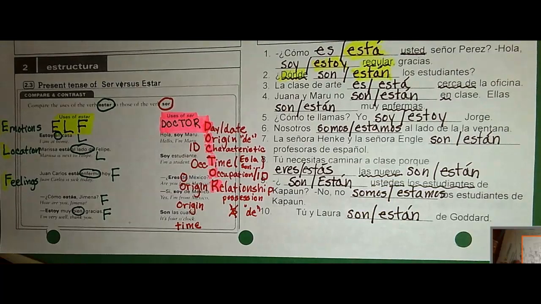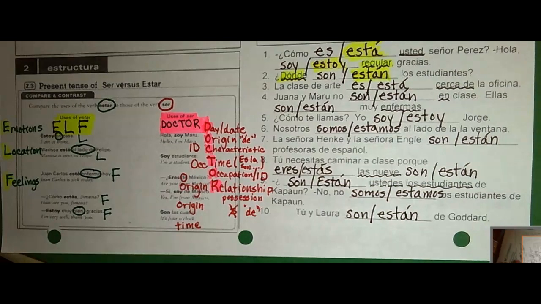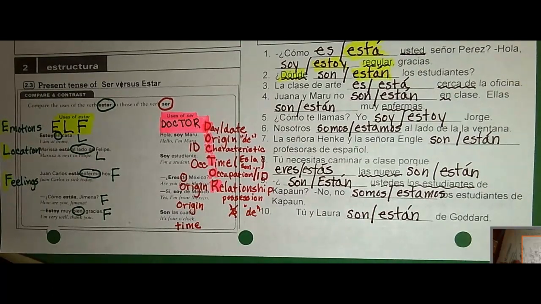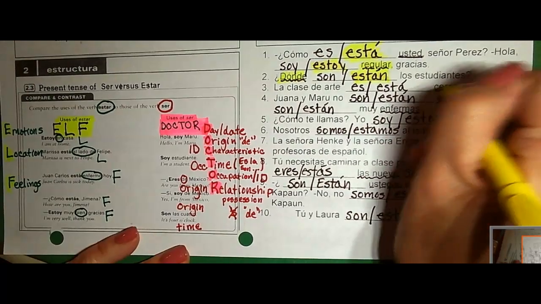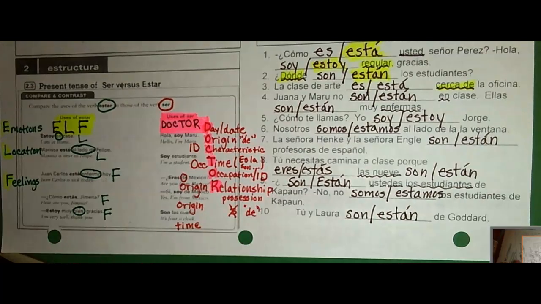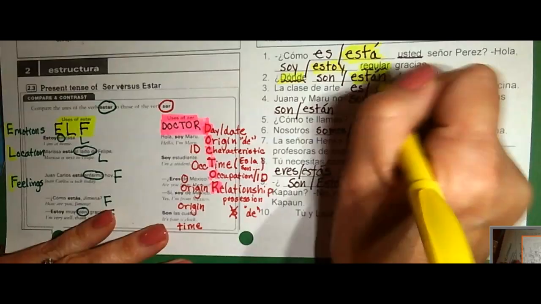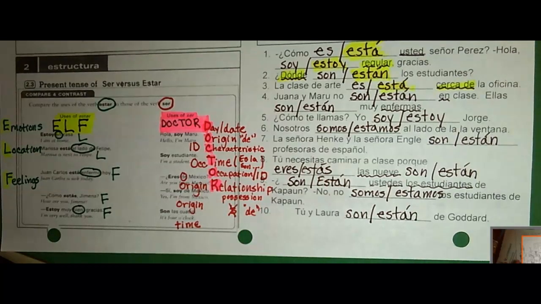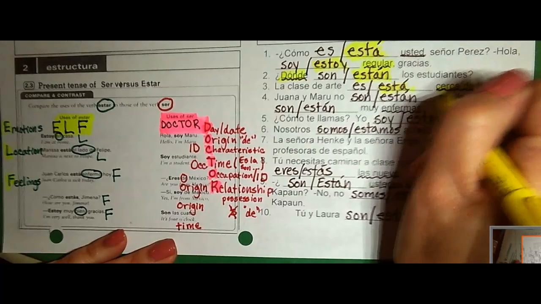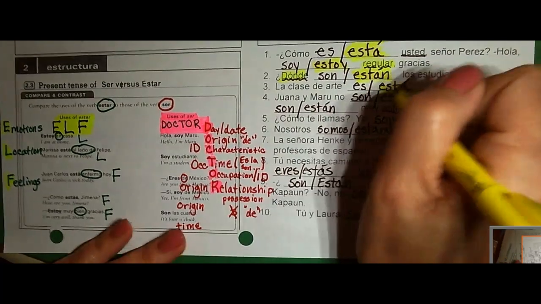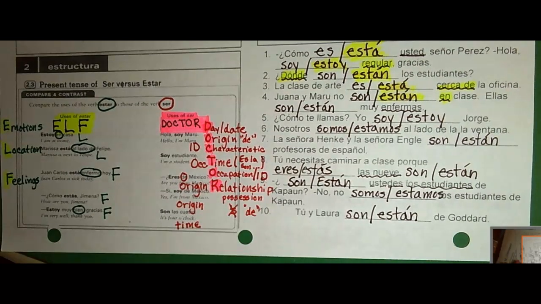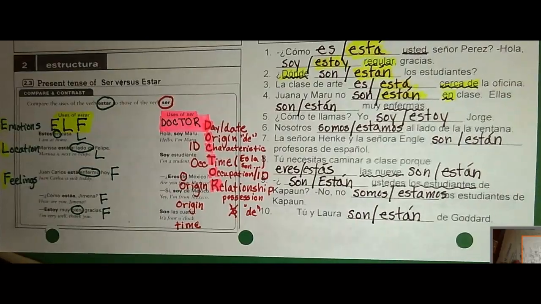La clase de arte es or está cerca de la oficina. Okay, it is close to the office. Well, a preposition of location is going to tell us we're talking about location. So we'll say está. Juana y Maru no son en clase or no están en clase. Dead giveaway, en. This is location again. Are we going to get anything other than location? Ellas son muy enfermas or ellas están muy enfermas.